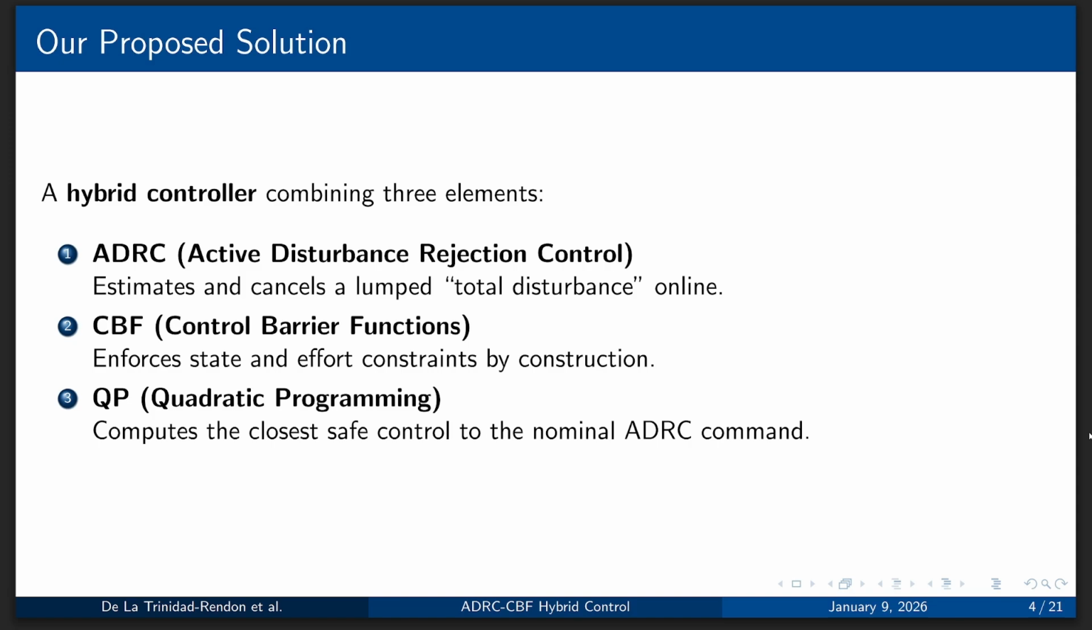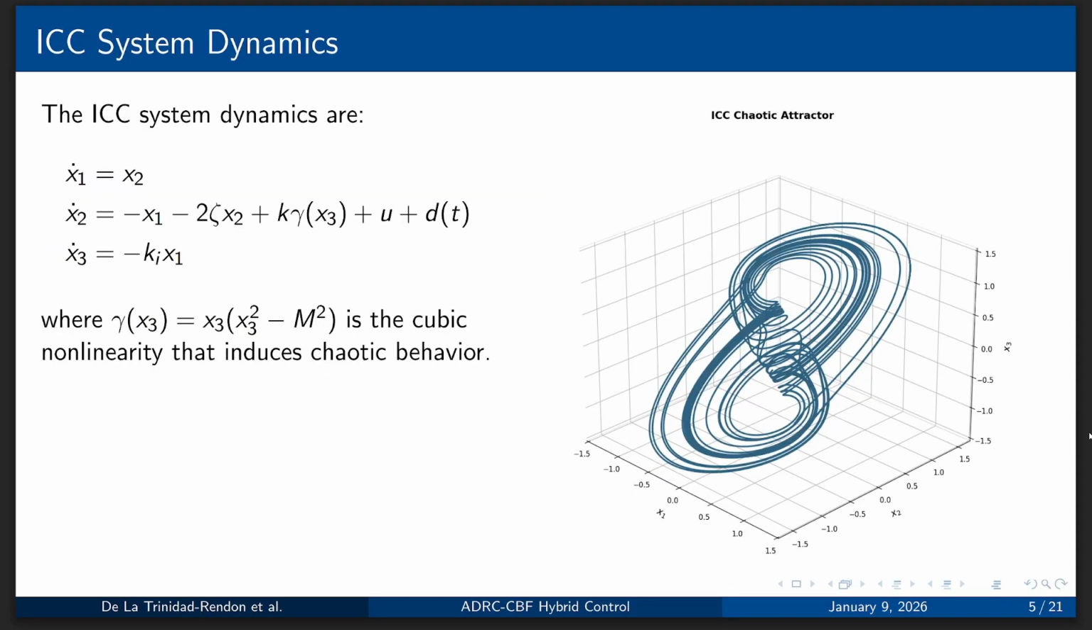What is our proposed solution? We propose a hybrid controller which combines three elements. ADRC, which is active disturbance rejection control, which estimates and cancels a lumped total disturbance online. Also, we use CBF, which are control barrier functions, which enforce state and effort constraints by construction. Finally, we solve CBF via quadratic programming, which computes the closest safe control to the nominal ADRC command.